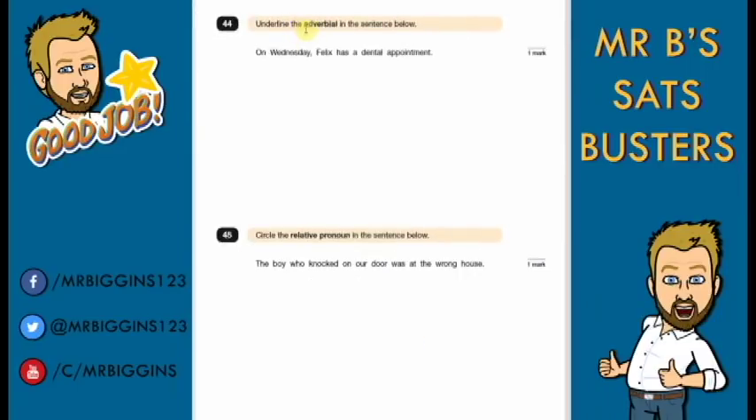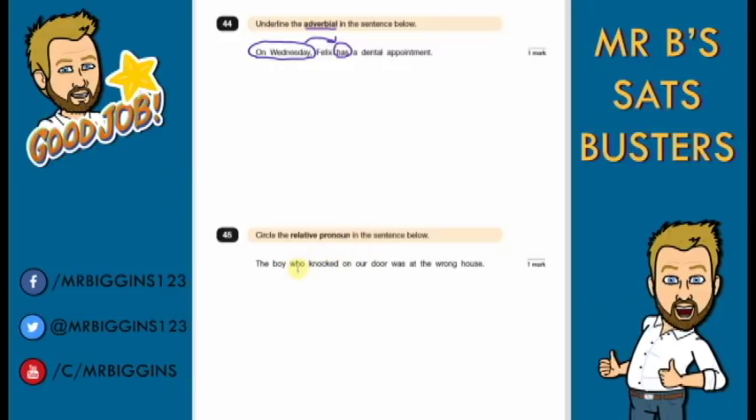Question 44. Underline the adverbial in the sentence below. Remember, adverbial means an adverbial phrase, so a group of words that do the same job as an adverb. So, an adverb tells us more about a verb. This is why we need to remember that we can't just look for ly words when we're looking for adverbs, because there are none in this one. So, has is our verb, and this is our adverbial. We can see it's a front adverbial, comma at the start, makes it a bit easier to spot. It is telling us when Felix has the dental appointment, so it's telling us more about the verb.